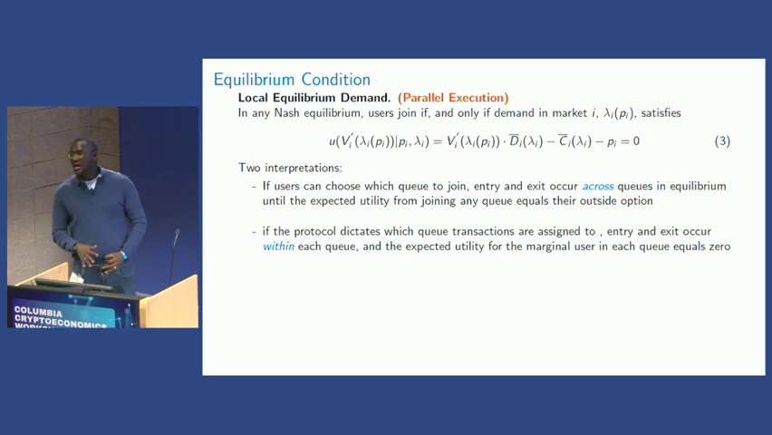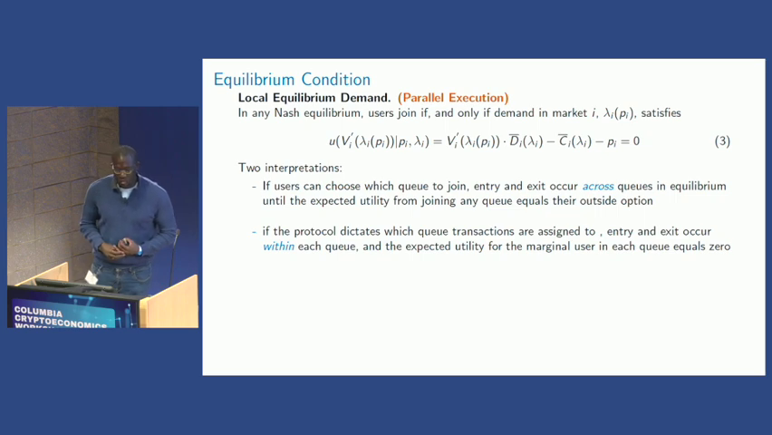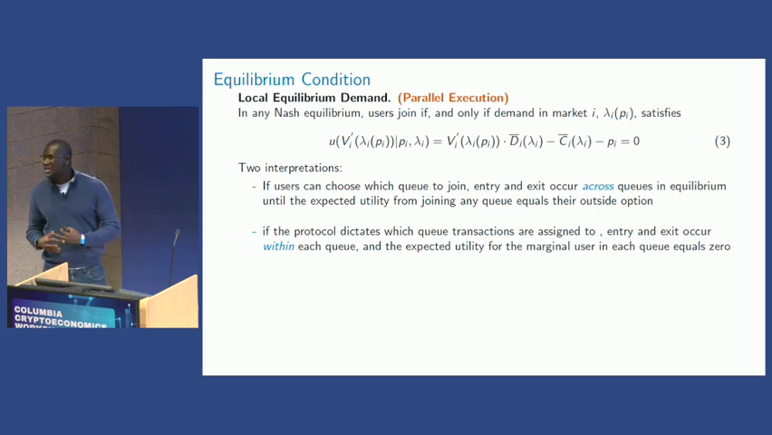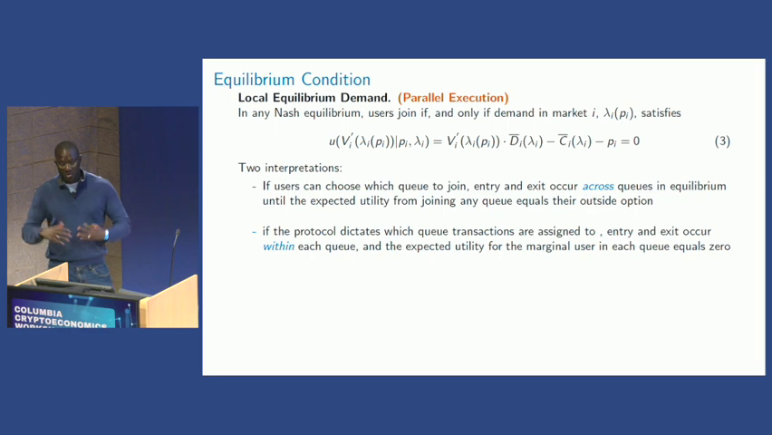All right, so now let's talk about the blockchain system constraint. One of them, which I call the local demand equilibrium, which comes from parallel execution, is that in any Nash equilibrium in the system, users will join if and only if demand in the market satisfies the following: their utility is going to be equal to their outside option, which for this example is 0, and which is what an incentive-compatible mechanism would do.